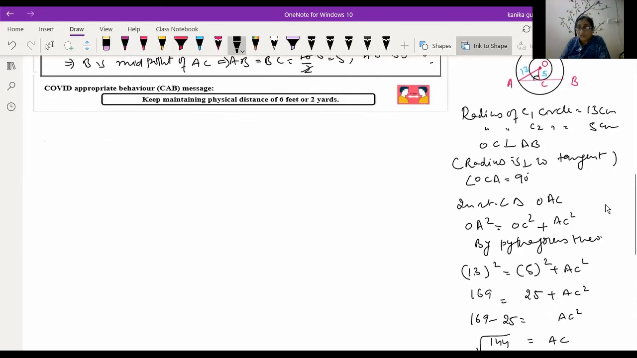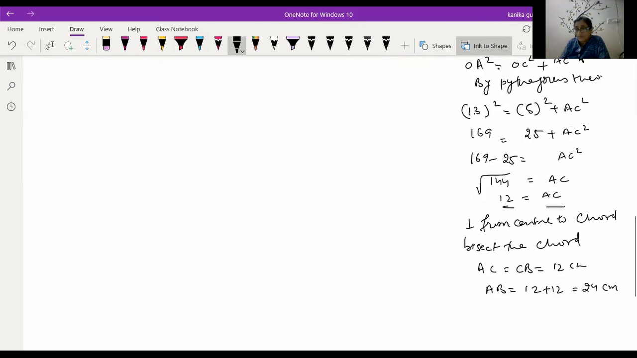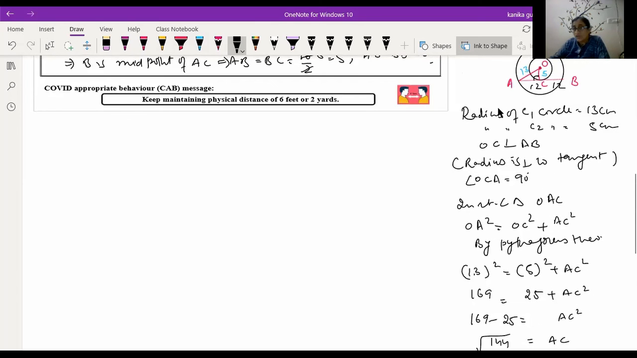Now here you observe this AC, you get this AC as 12 centimeters. And you know that the perpendicular from the center to the chord bisects the chord. So AC is equal to CB, that is also 12 centimeters. So you have to find the length AB. So AB is 12 plus 12, that is equal to 24 centimeters. So the length of AB you get is 24 centimeters.